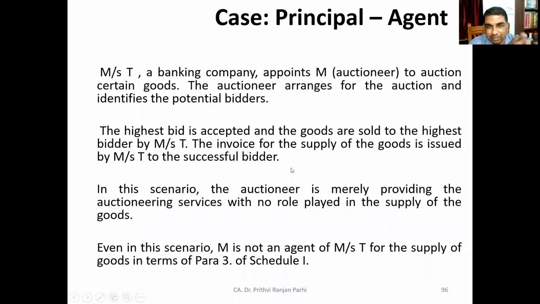Okay, in this scenario, the auctioneer is merely providing the auctioning services. He has no role played in supply of the goods. So M is not an agent of Mrs. T for supply of goods. M is only providing certain services.